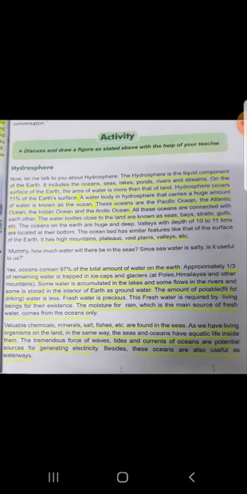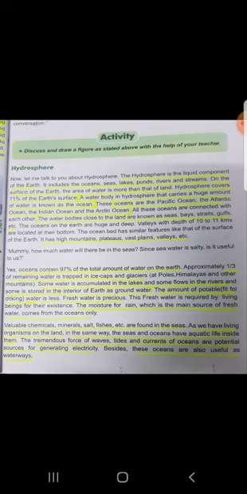As we have living organisms on the land, in the same way the sea and oceans have aquatic life inside them. On the land, there are living organisms like animals, birds, insects, human beings. In the same way, in sea and oceans also, there is aquatic life. Aquatic life means the living things that live in water. The tremendous force of waves, tides and currents of the ocean are potential sources for generating electricity.